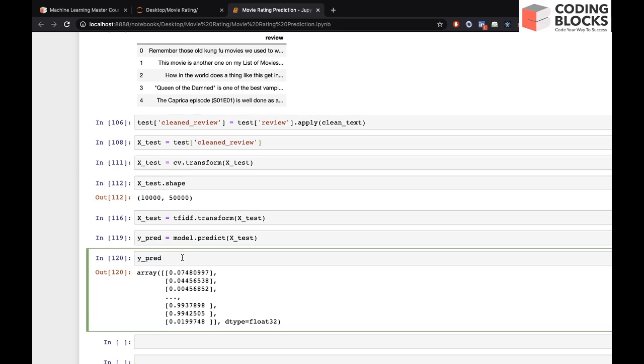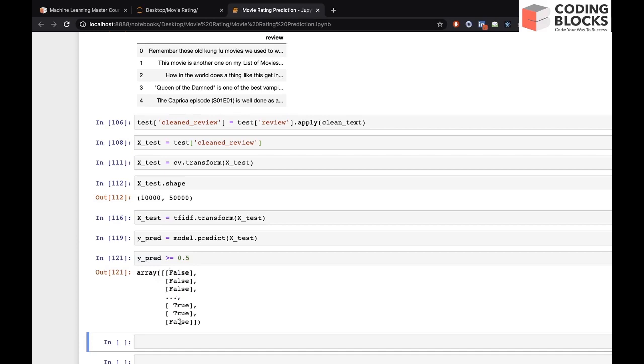So we can check whether ypred is greater than or equal to 0.5. So you will get false false false, true false true false. If it is greater than 0.5 it will be true, right? If the value at this position was less than 0.5 it would be false.